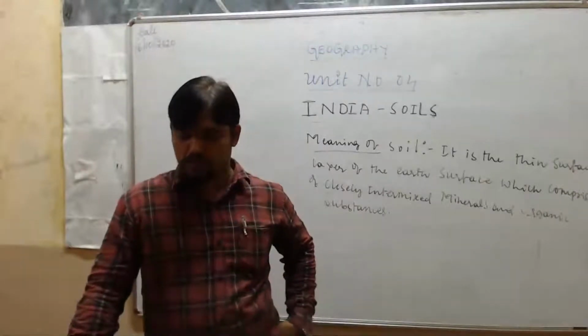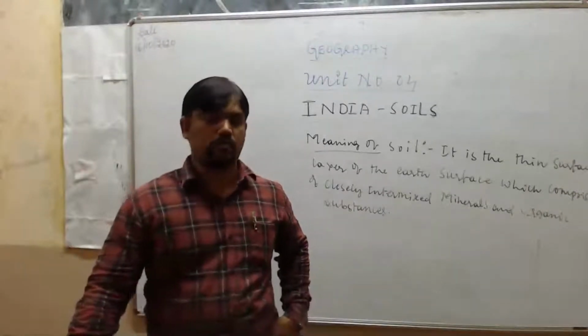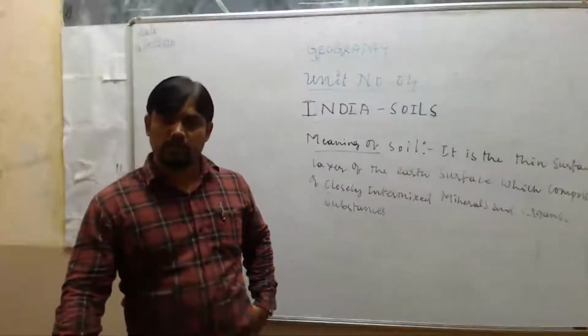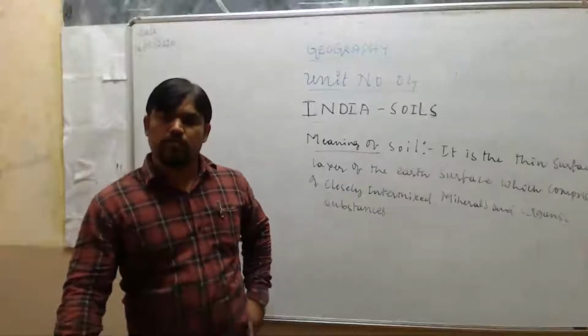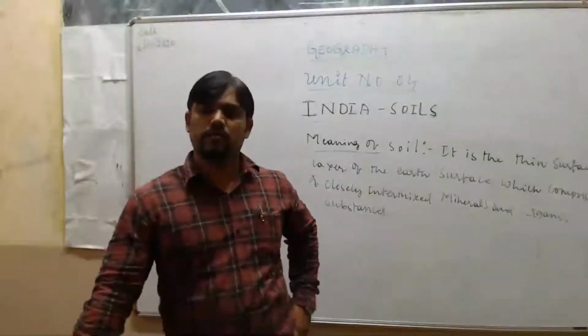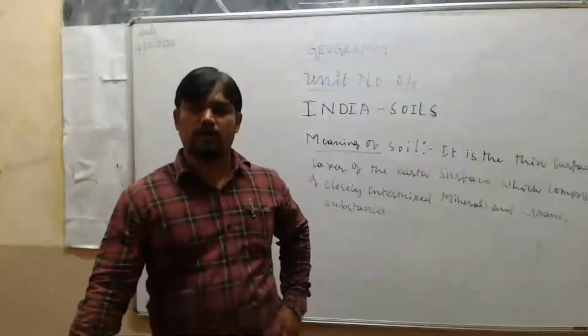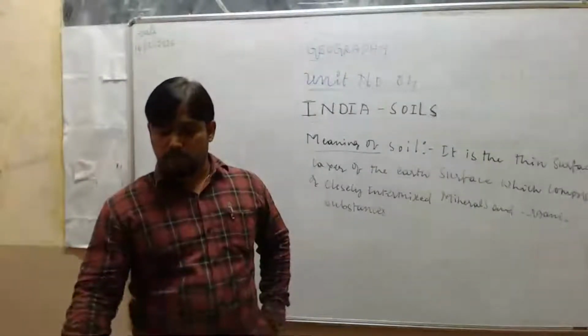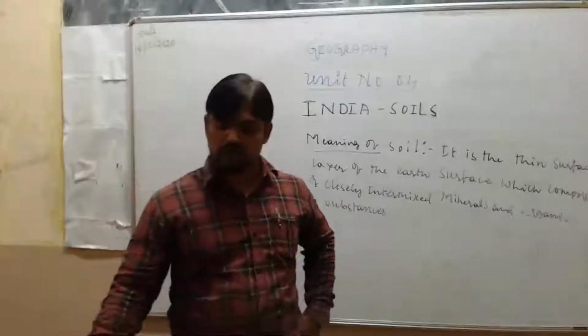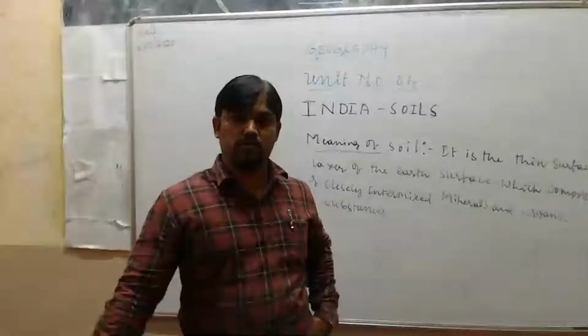Agricultural production is basically dependent on the fertility of the soil. Now I told you the fertile soil is very useful for agriculture. So the productivity of agriculture mainly depends on its fertility, it means soil. The agricultural productivity or agricultural production is basically dependent on the fertility of the soil.